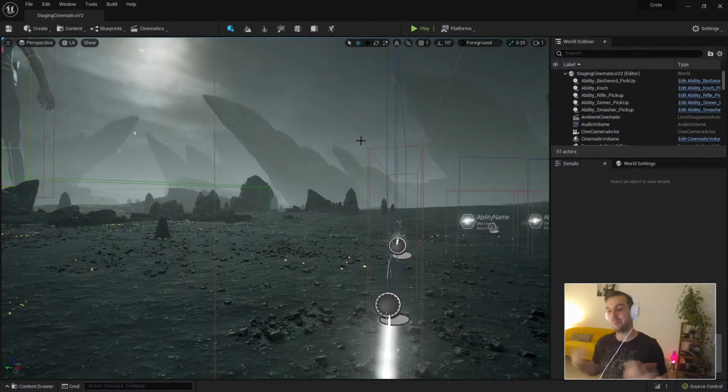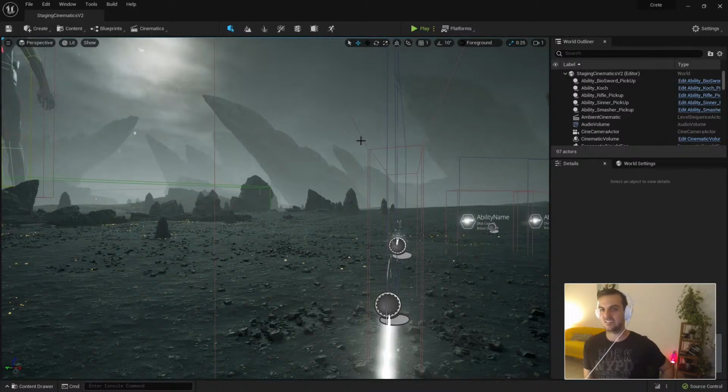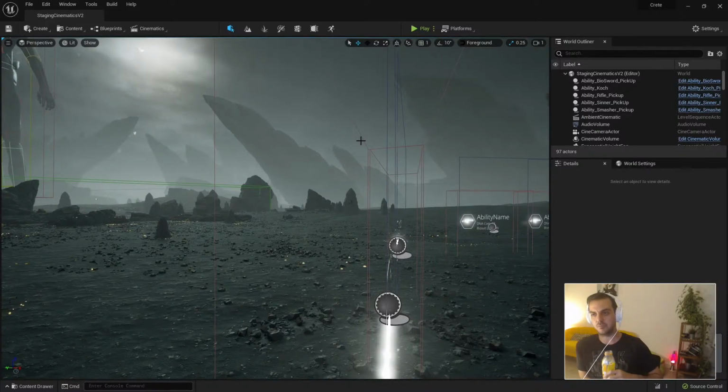Multiplayer is an entire world, and I was working on multiplayer during this entire year, and it's a rabbit hole. It's incredible. I'm fascinated by all the potential of multiplayer and GAS. Yeah, it's definitely an undertaking, or can be at least, depending on the kind of experience you're building. It can be for sure.